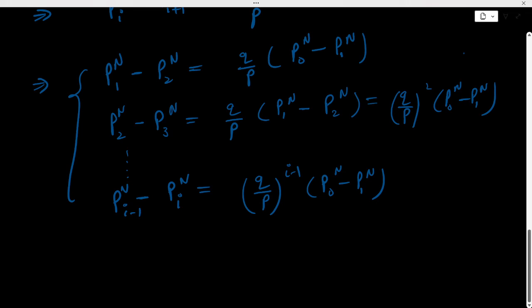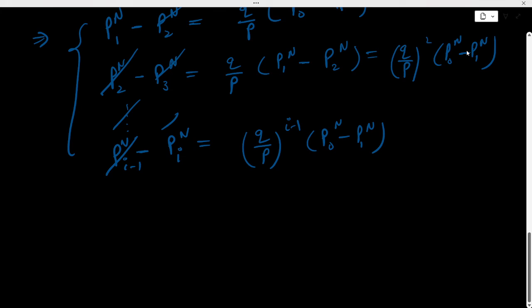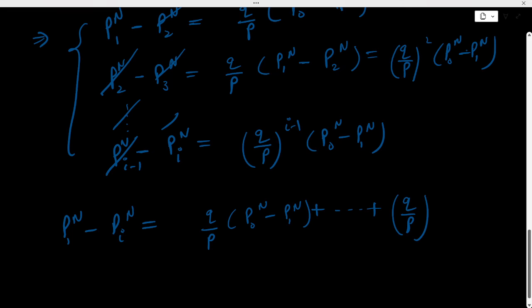If we add all these equations, then these terms will just cancel out, this term will cancel out, and finally this term will cancel out, and we will remain with P_1^n minus P_i^n on the left hand side, and on the right hand side we will be left with Q by P times (P_0^n minus P_1^n) plus and so on till (Q upon P) raised to i minus 1 times (P_0^n minus P_1^n).